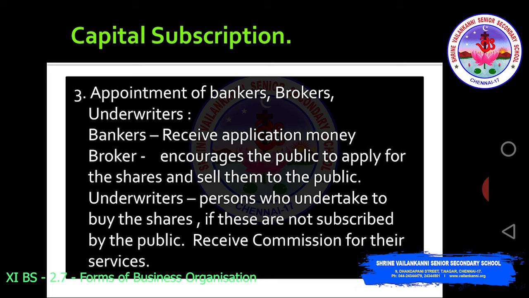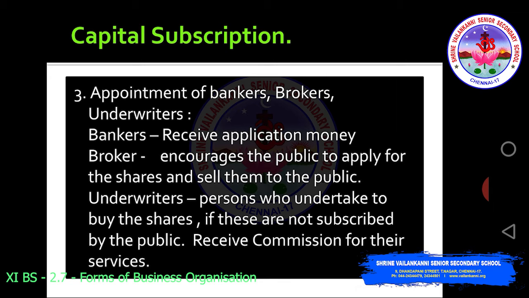And then the broker is to encourage the public to apply for the shares and sell them to the public. Broker is the person who is actually doing some extra advertisement for you. So they encourage the public to apply for shares and sell them to the public. It's like purchasing and selling, encouraging that.